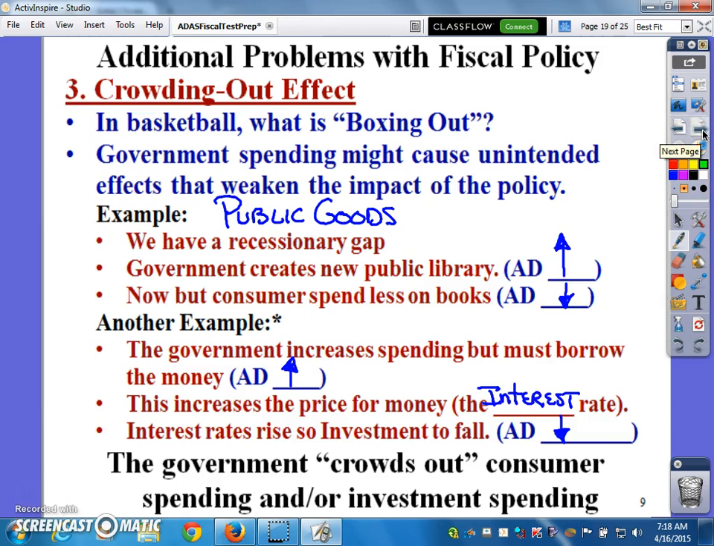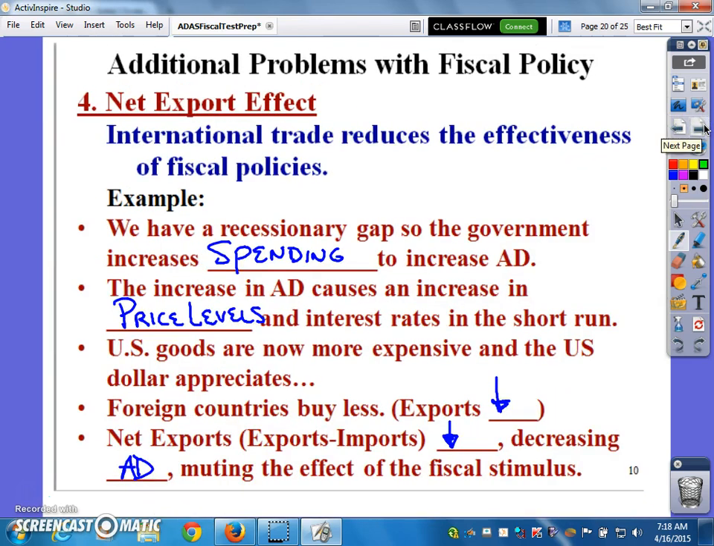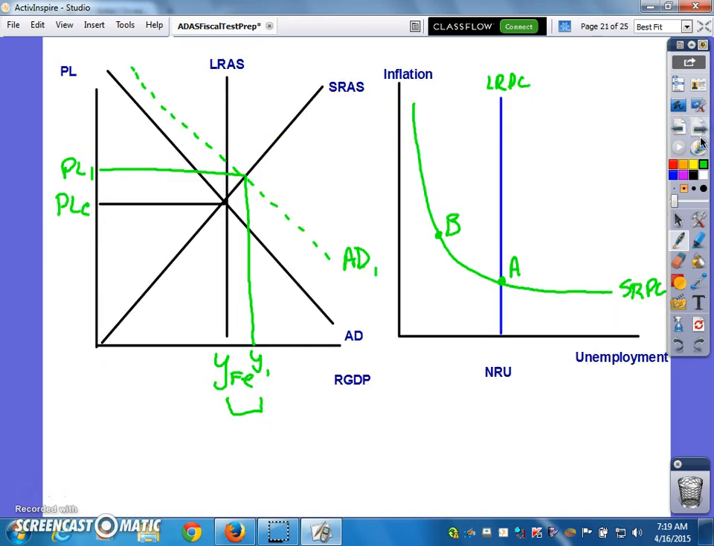This crowding out effect. We talked about a new library. So the government creates a new library, so AD ought to go up, building the library, but the problem is people now spend less on books, so AD comes back down. Okay? This crowding out effect always affects consumer or investment spending because the government will do it. Likewise, if the dollar appreciates and gets strong, price levels go up, foreign countries buy less. That's why you see today a lot of people traveling abroad to buy stuff abroad.